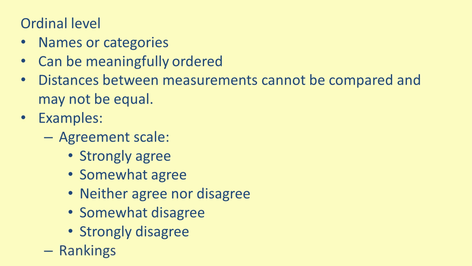Another example is rankings. For example, ranks of cities by population, where 1 represents the most populous, 2 represents the second most populous, and so on, provide measurements that have meaningful order. A city with rank 6 is more populous than a city with rank 12, but we can't compare distances between ranks or use ranks for calculations. We don't know whether the difference in population between cities with ranks 4 and 5 is the same, greater than, or less than the difference in population between cities with ranks 10 and 11. And we can't say that a city with rank 12 is twice or half as populous as a city with rank 6.